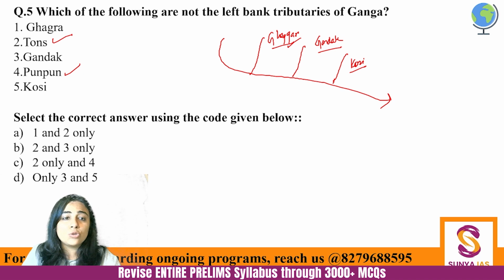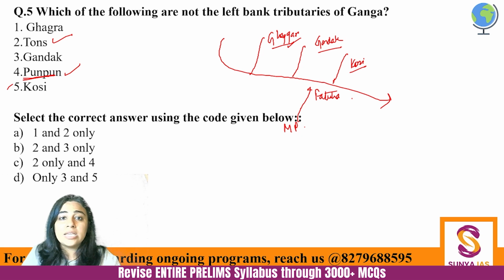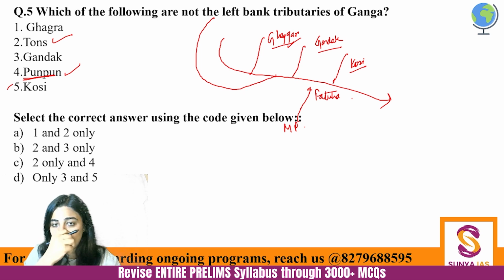Okay, so this Punpun river originates from MP. It originates from MP and it joins Ganga near Fatuha. Okay, so that is Punpun. And Tons is actually a tributary of Yamuna river. So Yamuna is coming from Bandarpunch glacier of Yamunotri. Okay, here it is joining Ganga. Where does it join Ganga? It joins Ganga at Prayagraj.